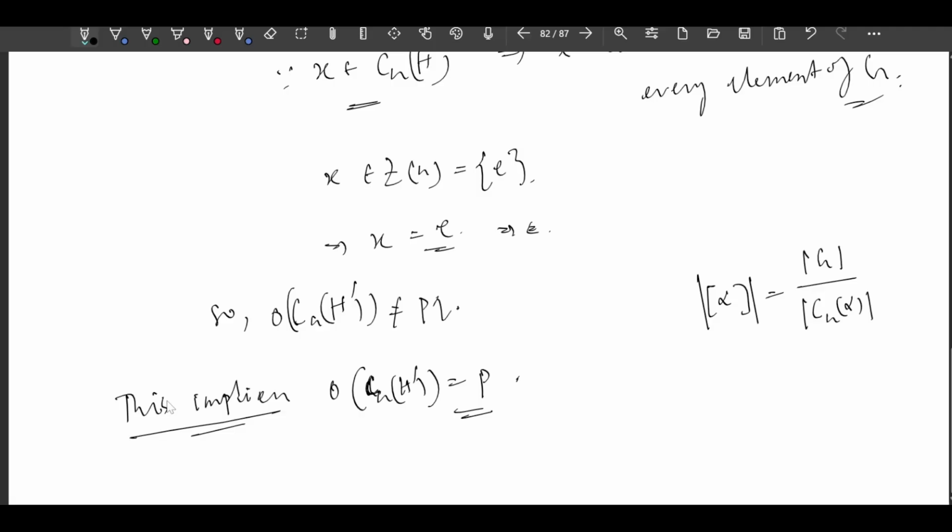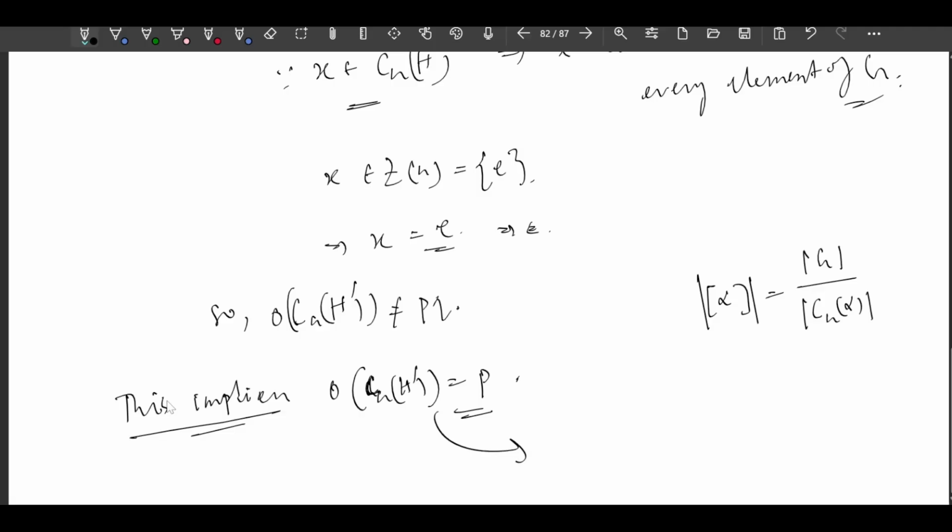The order of CGH dash is P, right? For any non-identity element, we can do this. I take a non-identity element X from G and we show that the order of CGH dash is P. So the order of CGH dash equals P. This implies the index of CGH dash in G is Q. This implies every conjugacy class has order Q, right?